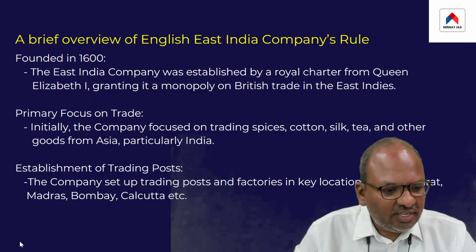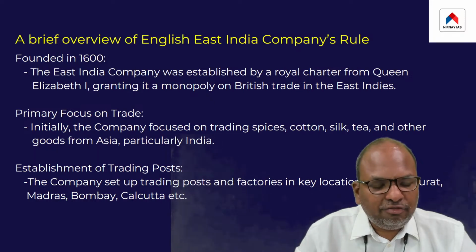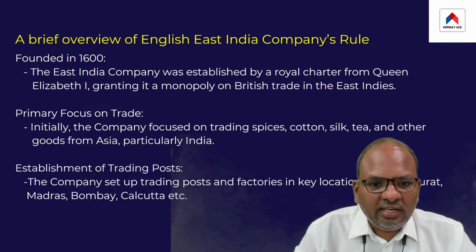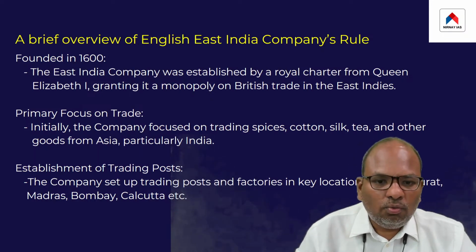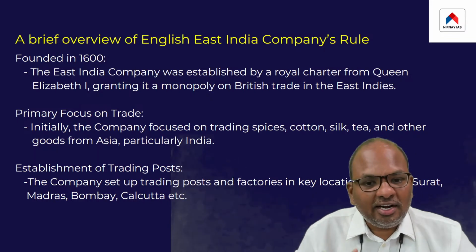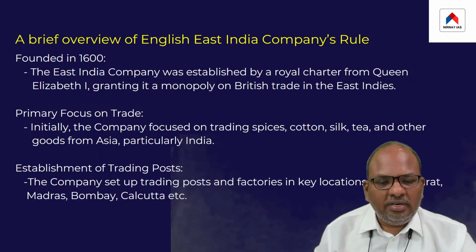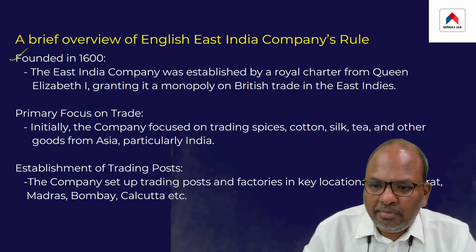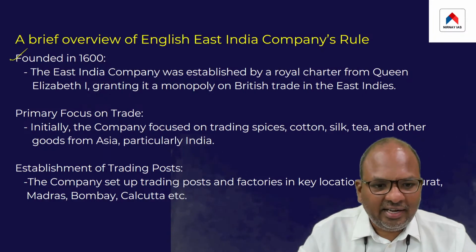Before we discuss the Zamindari system, let us take a look at the history of the East India Company. Let us take a look at how the East India Company ended up becoming a territorial power in India. So basically, the East India Company was a British company, and it was founded in England in the year 1600 AD.